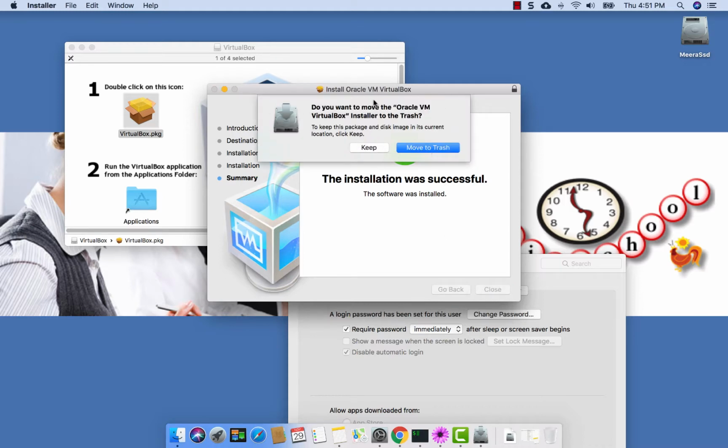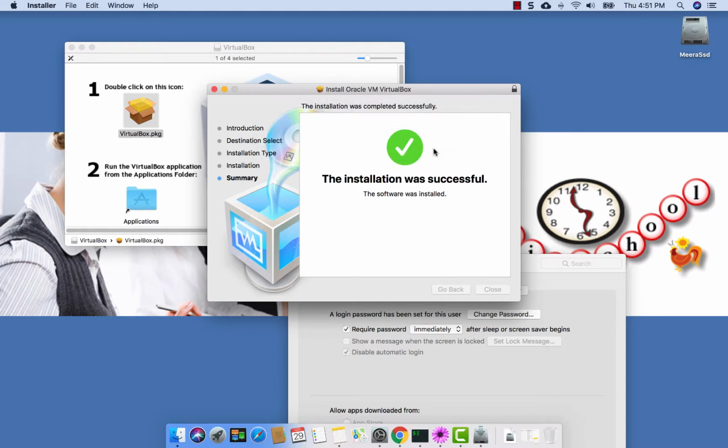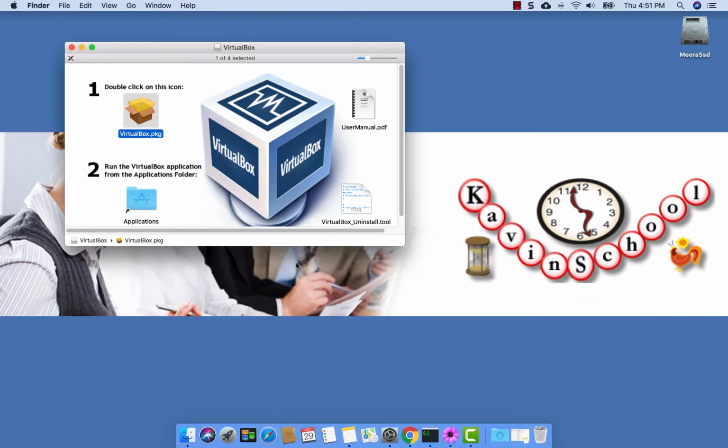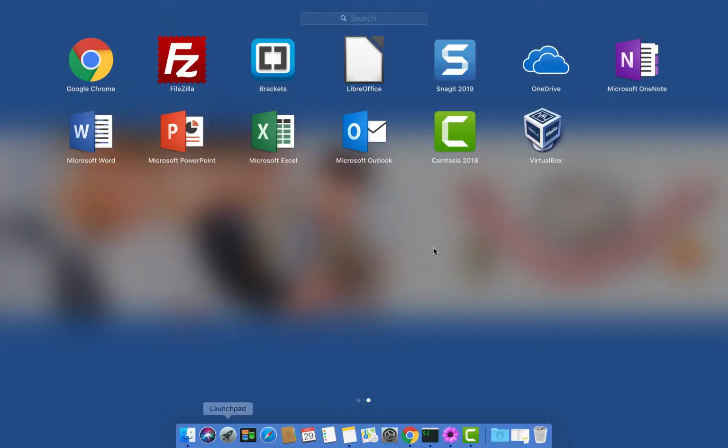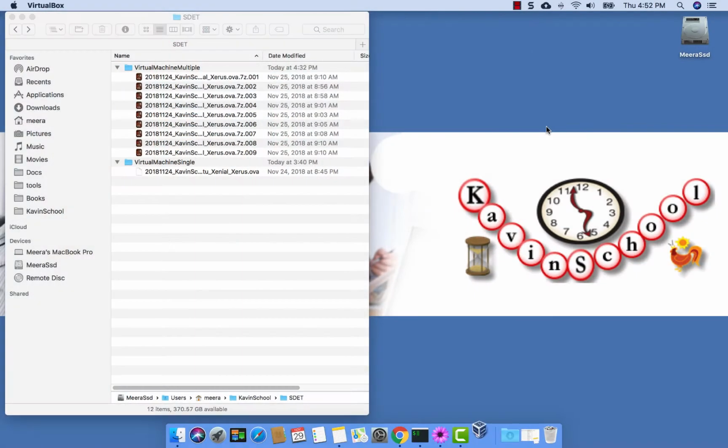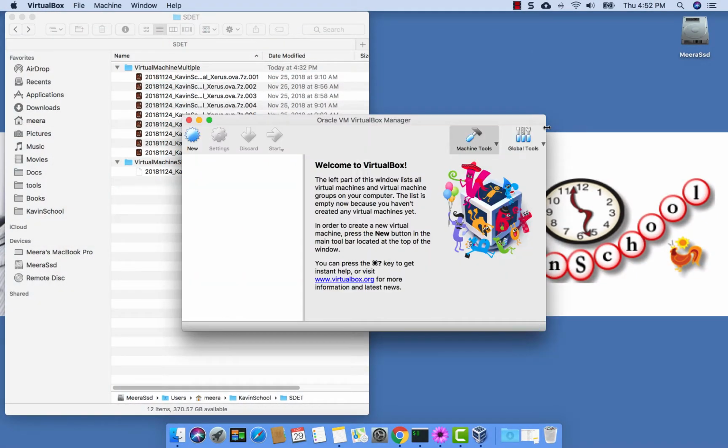At the end, you can move the package to trash. You can close this window, and also you can go to Finder. If you see the VirtualBox drive, you can eject it. Now if you search VirtualBox, you should see the VirtualBox, right? Okay, thank you.